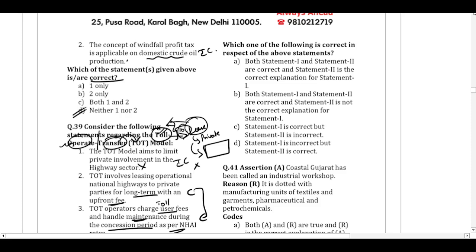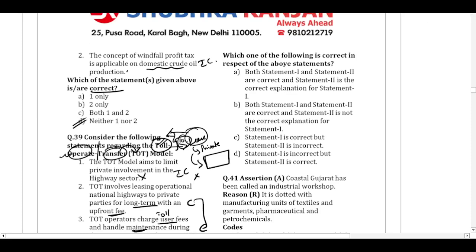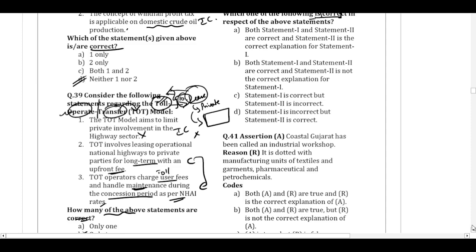But is the statement the right reason for the assertion? We have to select which of the following are correct, and we have assertion and reason. Even though both the statements are correct, statement 2 is not the right explanation. They are just talking about the impact of what will happen if the reserve is reduced, but it doesn't say anything about the definition. So we can say that it is not the correct explanation. So option B is the correct answer.